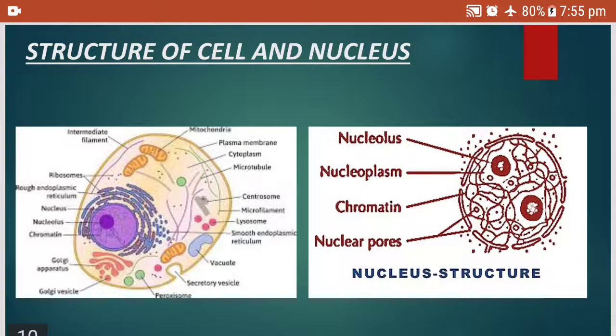As I told you, in the nucleus we have nucleolus, nucleoplasm, chromatin, nuclear pores and nuclear membrane. You have studied this in 9th class. Now this nucleus is very important because it contains the hereditary material, chromosomes, which take part in the passing of characters from one generation to the next generation. These chromosomes are made up of genes, small proteins called genes, and genes are made up of DNA fragments, deoxyribonucleic acid.